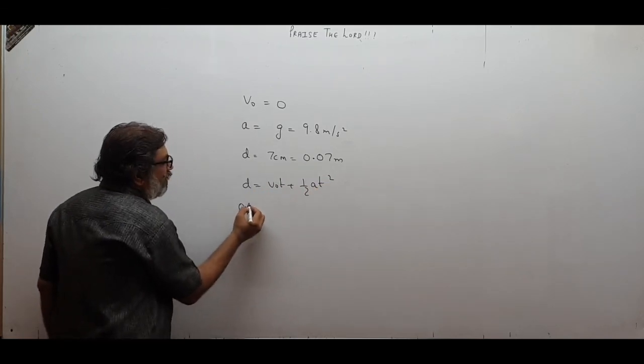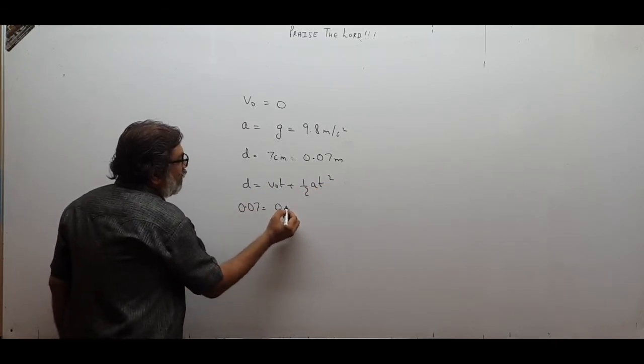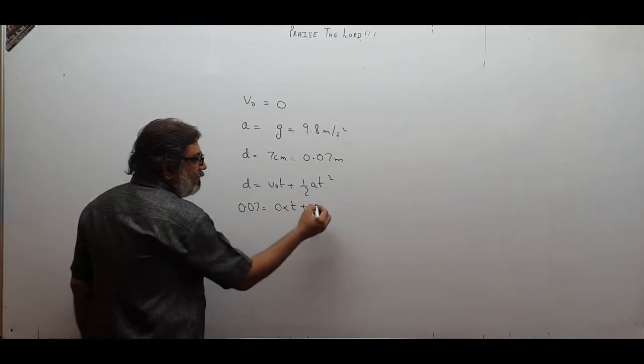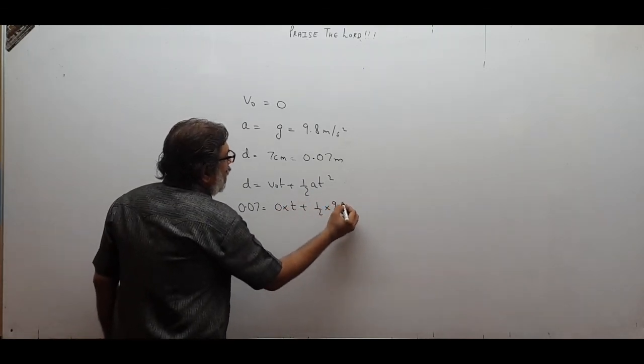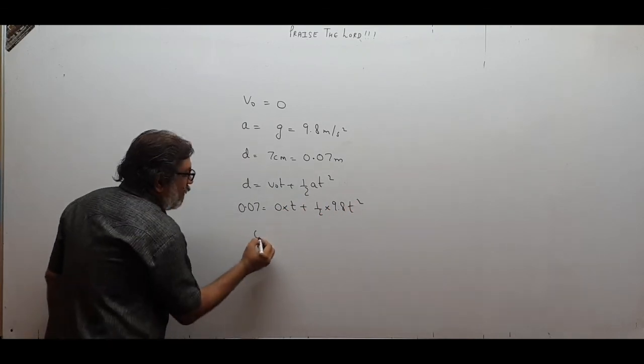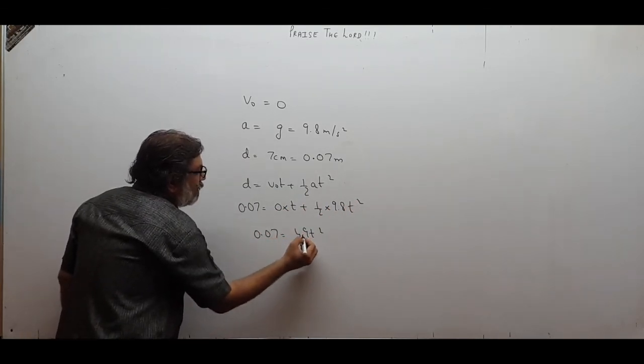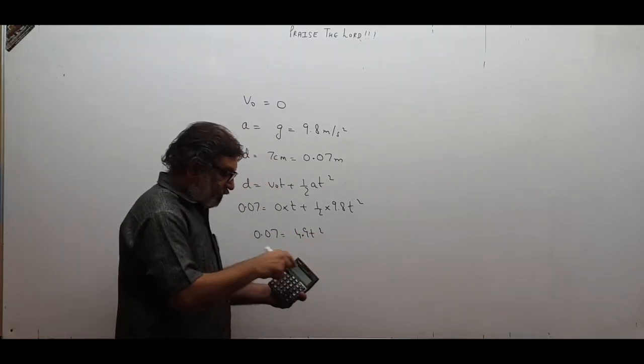So this is 0.07, V0 is 0, the time taken, the reaction time, we want to find out, half into 9.8 into T square. So 0.07 is 4.9 T square. Now I use the calculator.